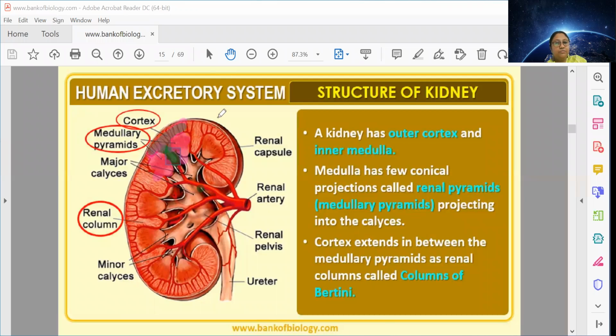The outermost cortex region, can you see this green marked part is cortex? It is entering in between two medullary pyramids. So that extended part of cortex which is going in between two medullary pyramids is known as columns of Bertini. Understood? Clear?